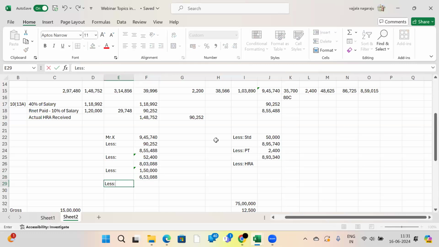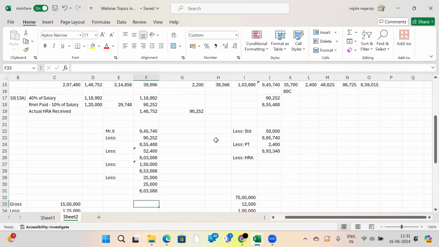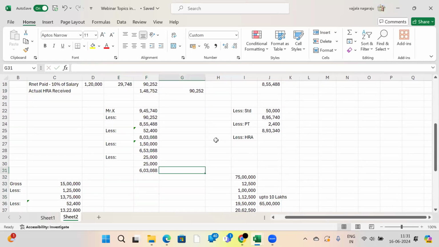His salary is 6,53,000. He also has health insurance, medical insurance of 25,000, and for his father also 25,000. So he will get a deduction, and his taxable income is 6,03,000. Can you calculate it yourself?